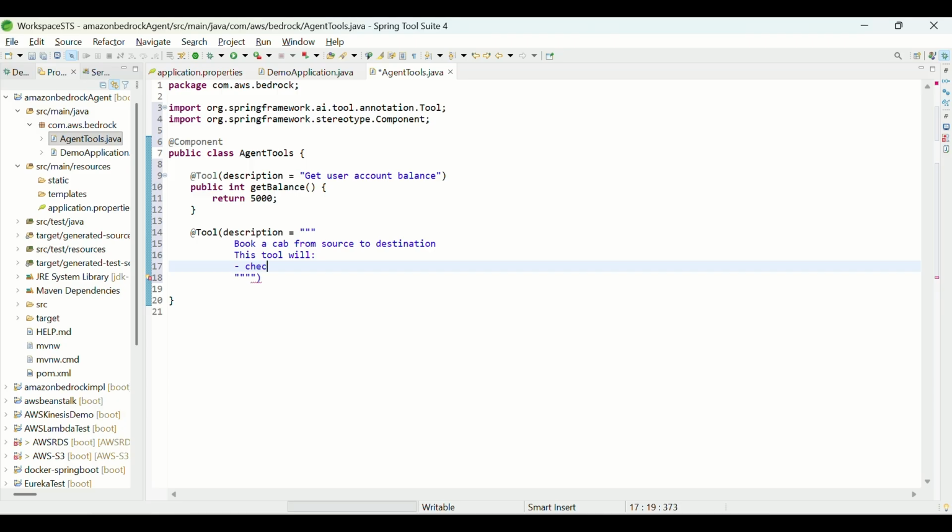This tool will check the user balance before booking the ride. If he has sufficient balance, then we'll book the ride.